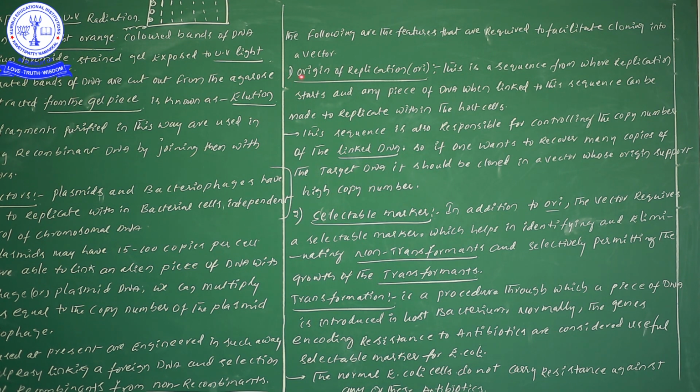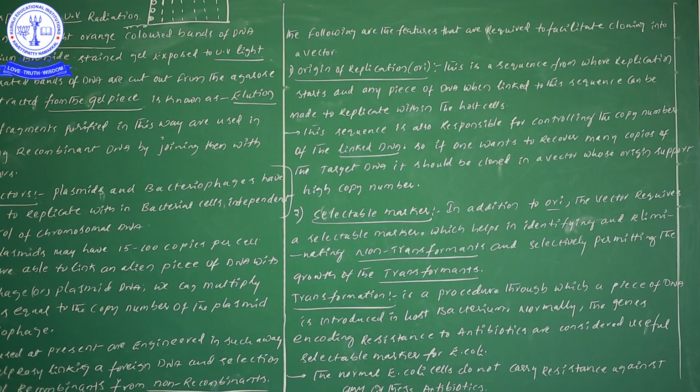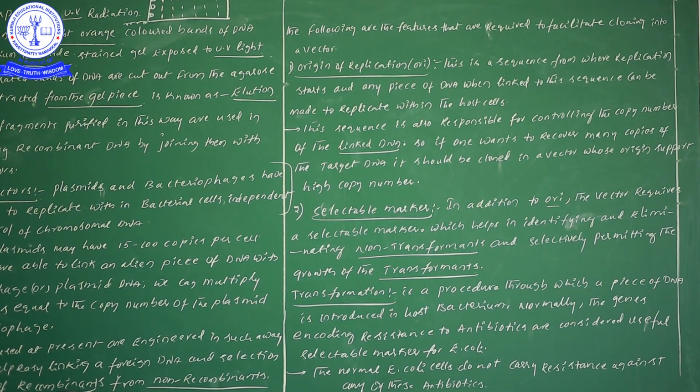What are those? First one is origin of replication, second one is a selectable marker, and third one I didn't write, and that is cloning vector. That one I will give you in the next video. So first of all, origin of replication, second one is a selectable marker, and third one I didn't write. That is cloning sites. So cloning sites information, and some more information is there. That one I will cover in the next video.